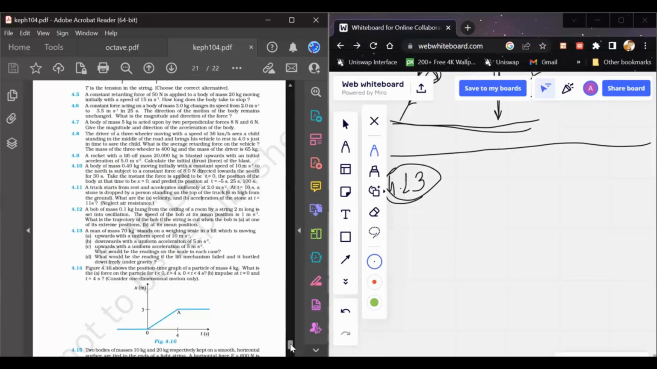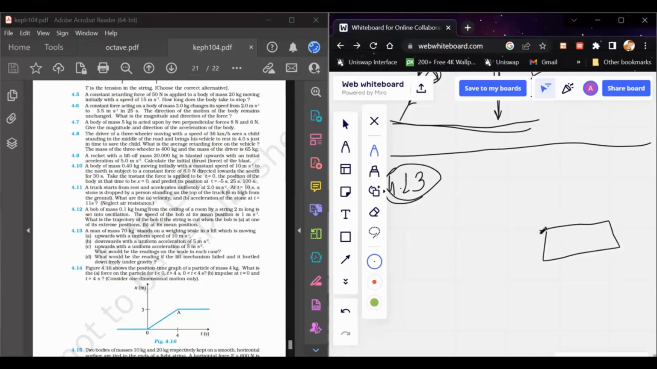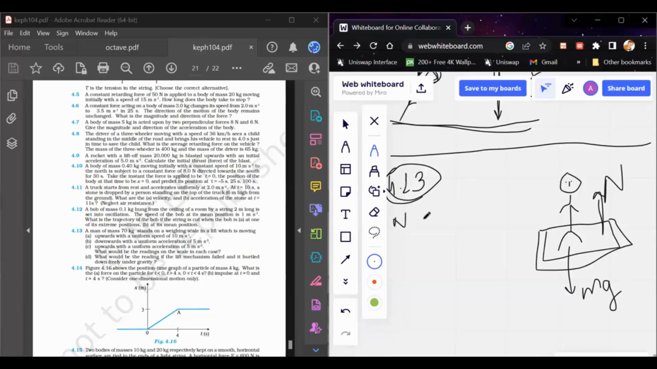All right. Firstly, you should be familiar with the working of the weighing machine. If this is the weighing machine and a person is standing over it, what happens? The weighing machine applies some normal reaction force on this man, and the man has some gravitational force acting in the downward direction as well. The normal reaction force that the weighing machine applies on this man is the same as the reading. So basically, you have to calculate the normal reaction force in each case.